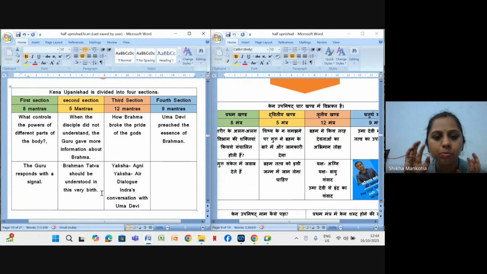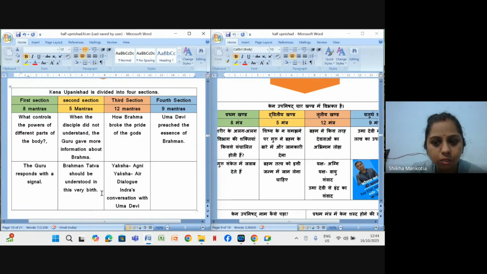So how did Brahma break their pride, because all the devtas had pride that I am the supreme, I have the supreme power of control of air, I have the control of water, like that. So how did Brahma break the pride of those gods, ठीक है? Yaksha, Agni, Yaksha, Vayu.